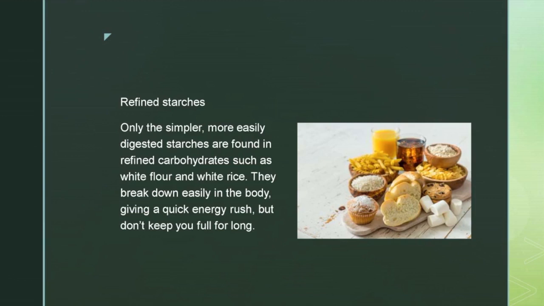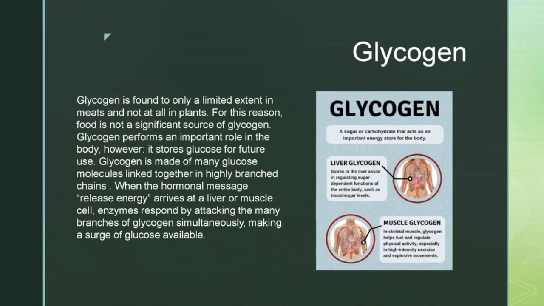Glycogen is found to only a limited extent in meats and not at all in plants. For this reason, food is not a significant source of glycogen. Glycogen performs an important role in the body, however: it stores glucose for future use. Glycogen is made of many glucose molecules linked together in highly branched chains. When the hormonal message to release energy arrives at the liver or muscle cell, enzymes respond by attacking the many branches of glycogen simultaneously, making a surge of glucose available.